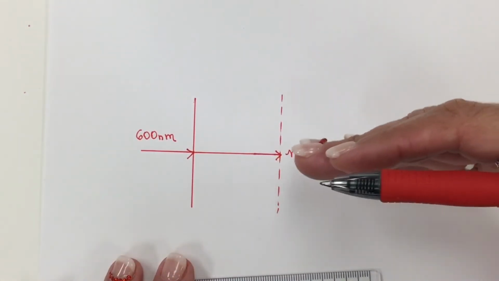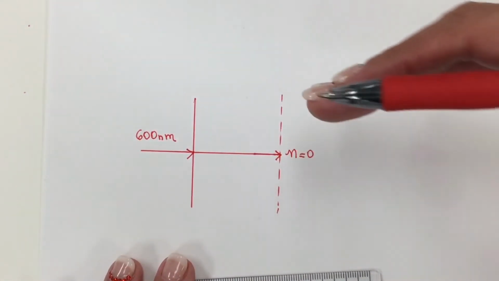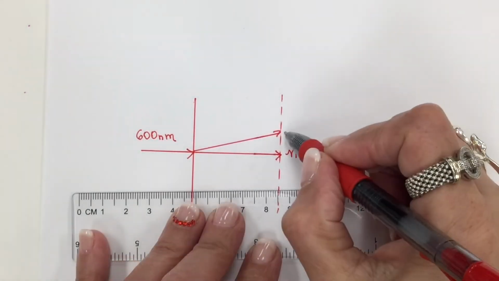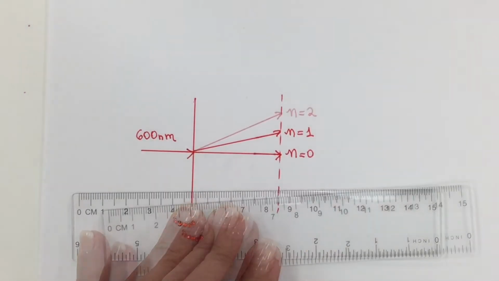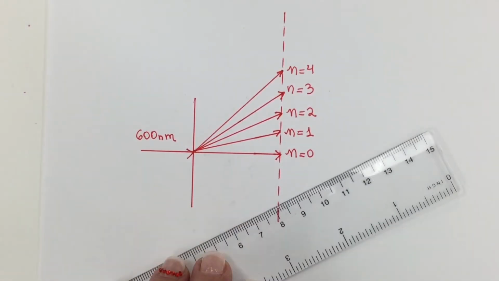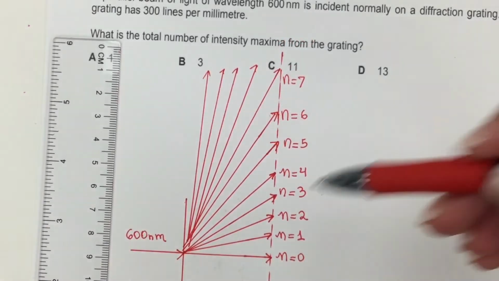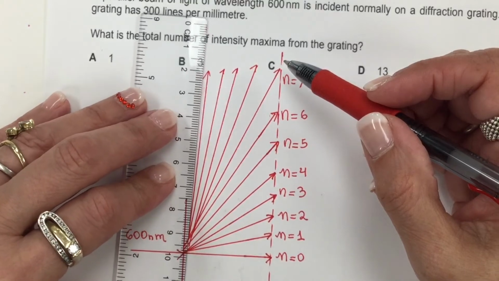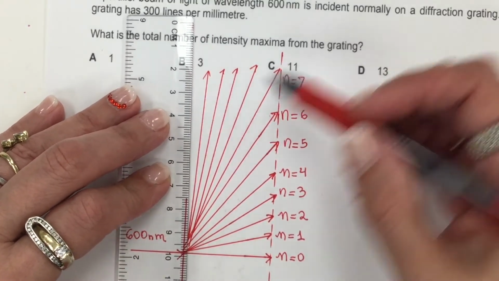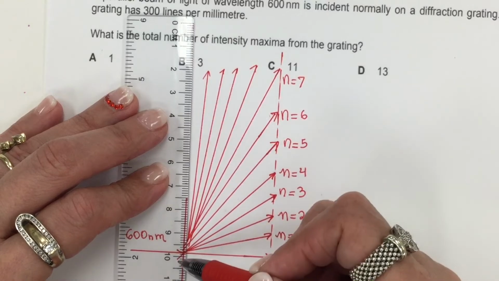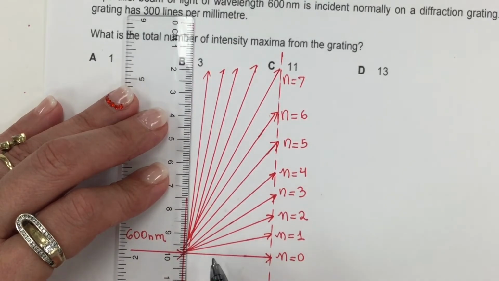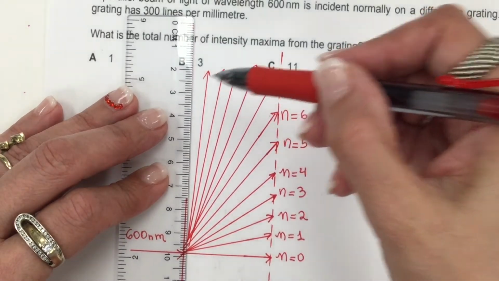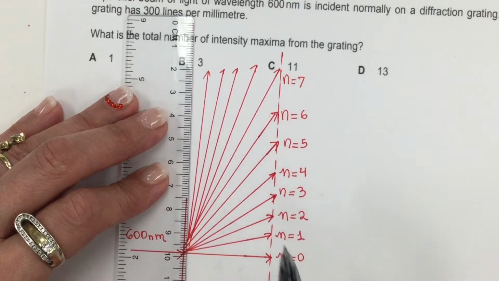Then a sequence of maxima will be produced up and the same one down. For example, this is 1, this is 2, this is 3, this is 4, this is 5. And this can keep going until this ray will be almost parallel with the diffraction grating, but actually perpendicular to the zero order, because the angle for each ray is the one that it makes with the zero order.